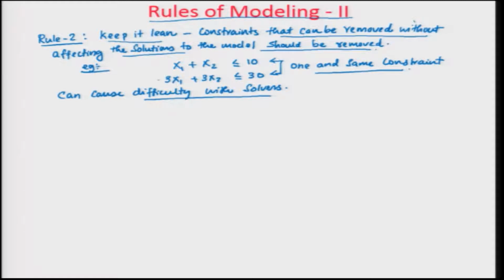If you remove one of these constraints, so for this example, if you say I am going to eliminate this constraint because it is a scaled constraint of the other one, it is not going to affect your final solution.